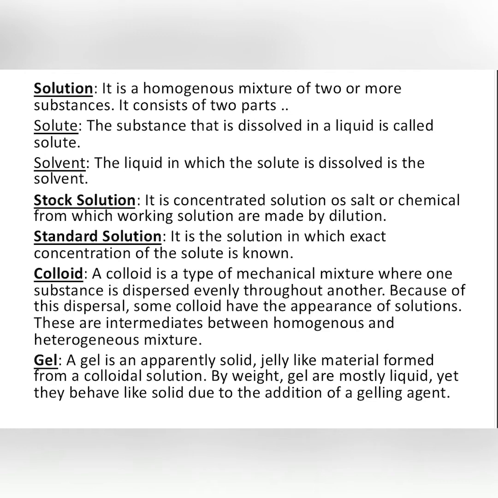Colloid is a type of mechanical mixture where one substance is dispersed evenly throughout another. Because of this dispersal, some colloids have the appearance of solutions. These are intermediates between homogeneous and heterogeneous mixtures. Gel is an apparently solid, jelly-like material formed from a colloidal solution. By weight, gels are mostly liquid, yet behave like solids due to the addition of a gelling agent.